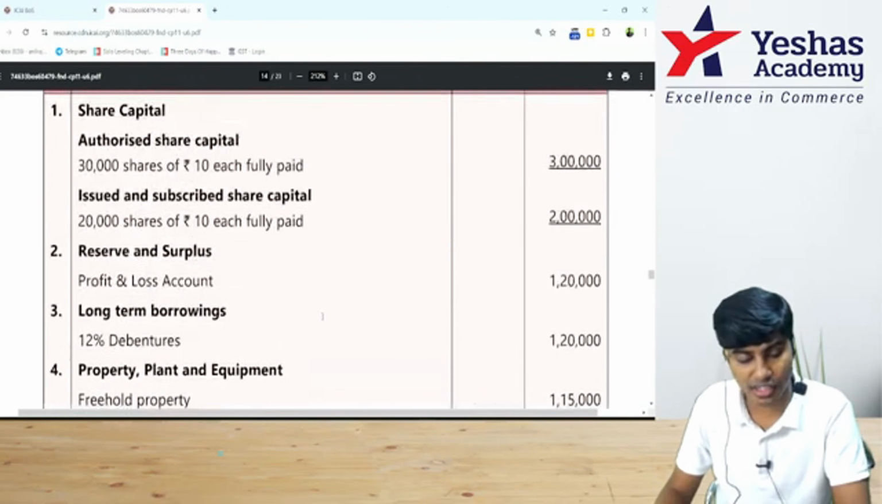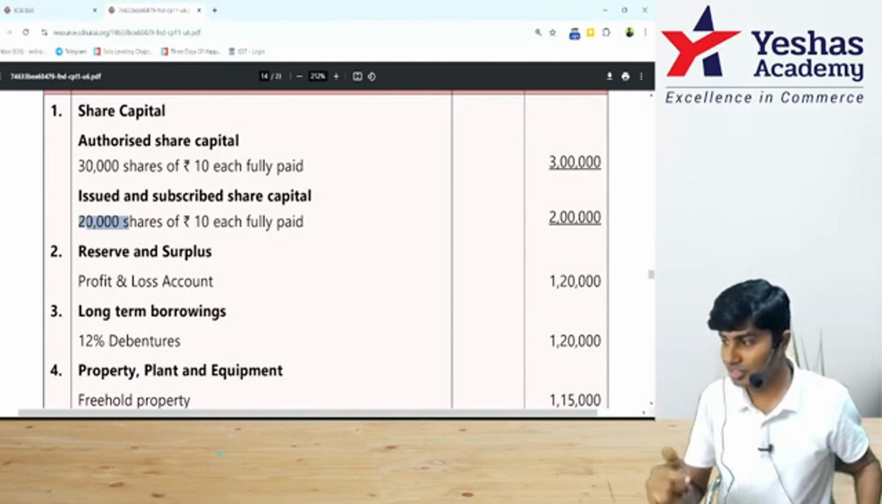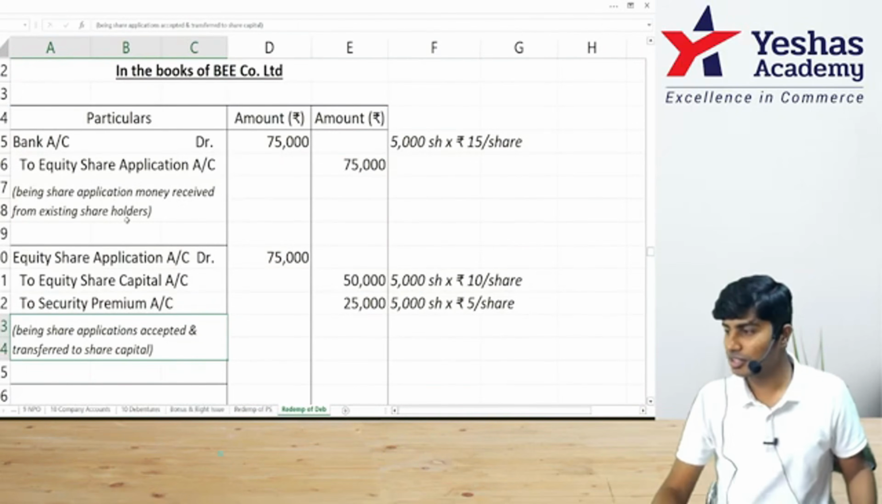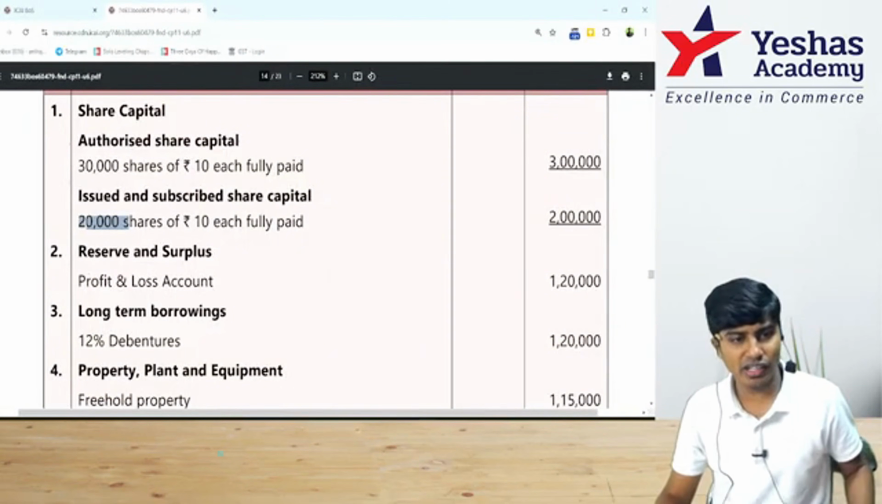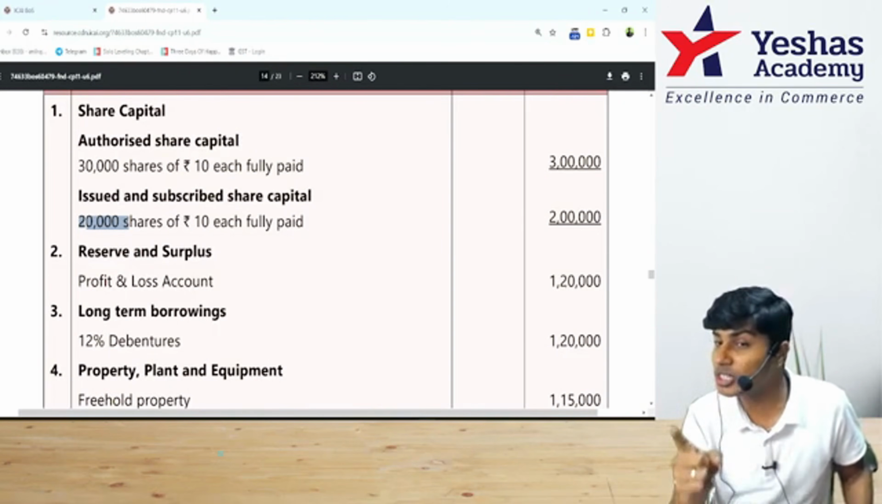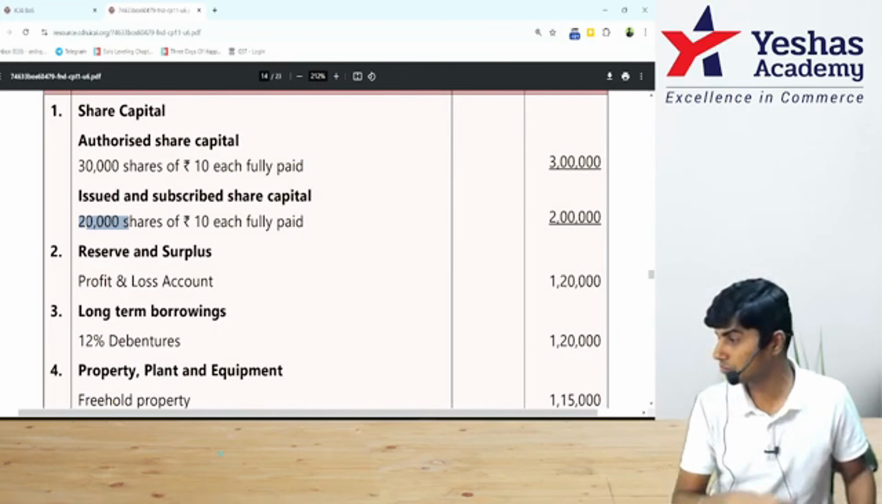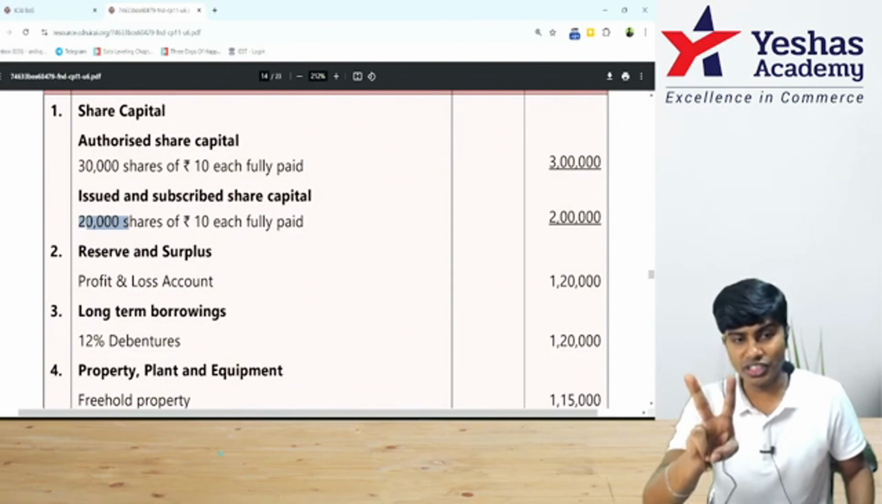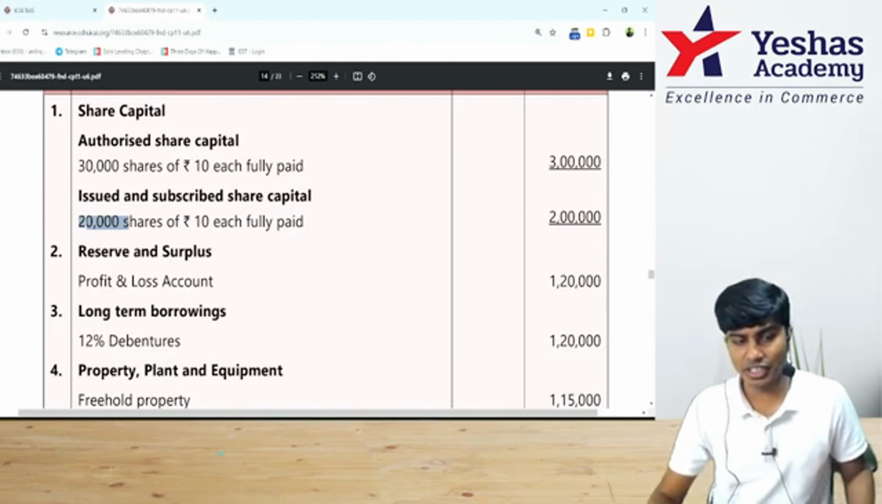How many shares are there in the company? 20,000 was there. Just before bonus issue, you yourself made right issue of 5,000 shares. So what is there in the balance sheet? 20. What you just issued, 5. Together there is 25,000 shares when you're doing bonus issue. 20,000 shares from the balance sheet and 5,000 right shares.